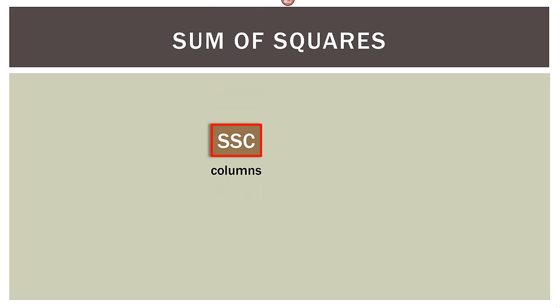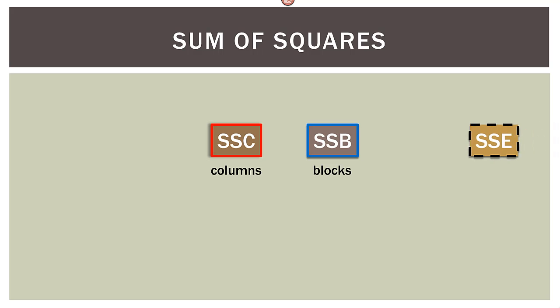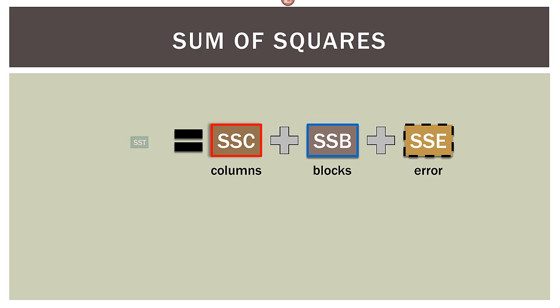Okay, so just remember that we have three types of sum of squares. We have SSC, which is our sum of squares of columns, the mean of each column as it relates to the overall mean. Now we have SSB, which is the mean of each block as it relates to the overall mean. And then we have this thing called error. Now when we add all those together, they sum up to our SST, or sum of squares total. So SSC plus SSB plus SSE adds up to SST.